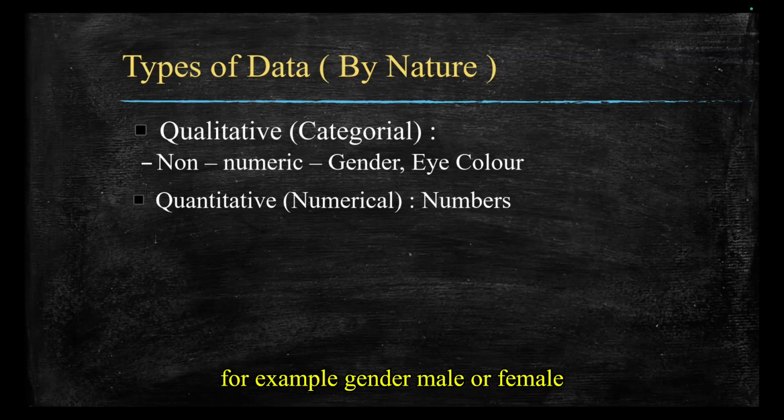For example, gender, male or female, and eye color, blue, brown, black, etc. Occupation, doctor, teacher, nurse, etc. Like that, some qualitative data is only descriptive and we cannot measure them in numbers.